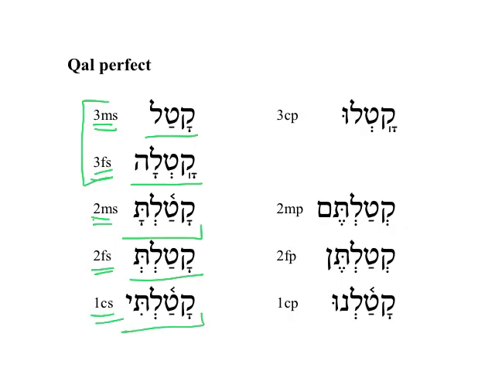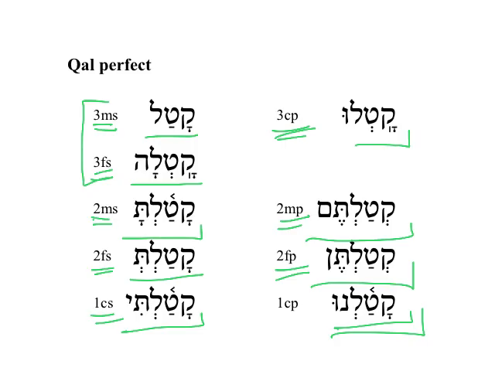Katalti, I killed, 1cs. Katalu, 3cp, they killed. And that's a co-ed term, third common plural. Kataltem, you all killed, 2mp. Katalten, 2fp, you all killed, but it refers to a female or feminine subjects. Katalnu, which is 1cp, we killed, or we have killed.